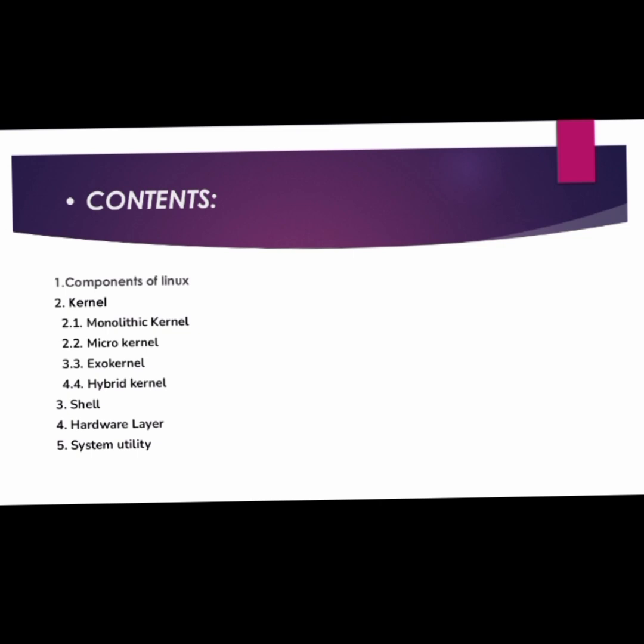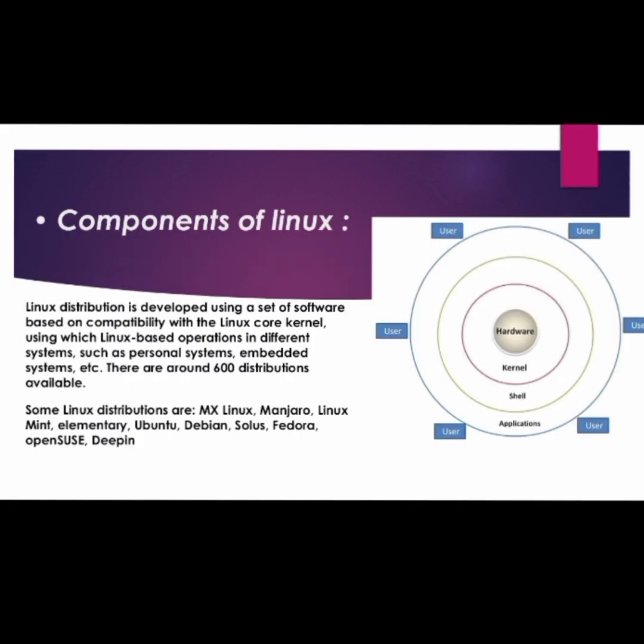So let us see what the components of Linux are. A Linux distribution is developed using a set of software based on compatibility with the Linux core kernel, using which Linux-based operations run on different systems such as personal systems, embedded systems, etc. There are around 600 distributions available. Some Linux distributions are MX Linux, Linux Mint, Elementary, Ubuntu,